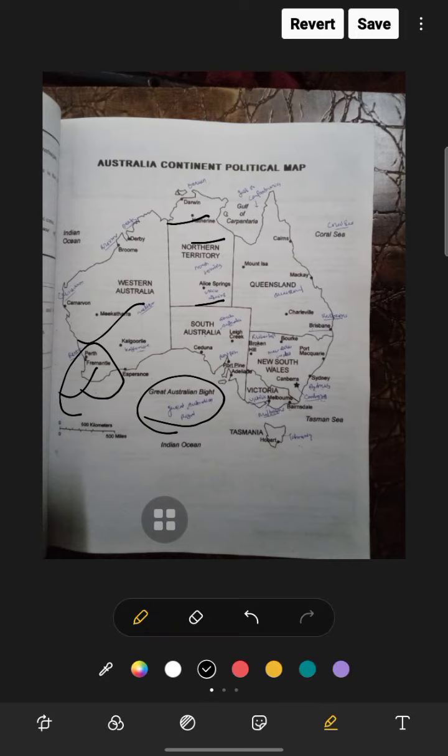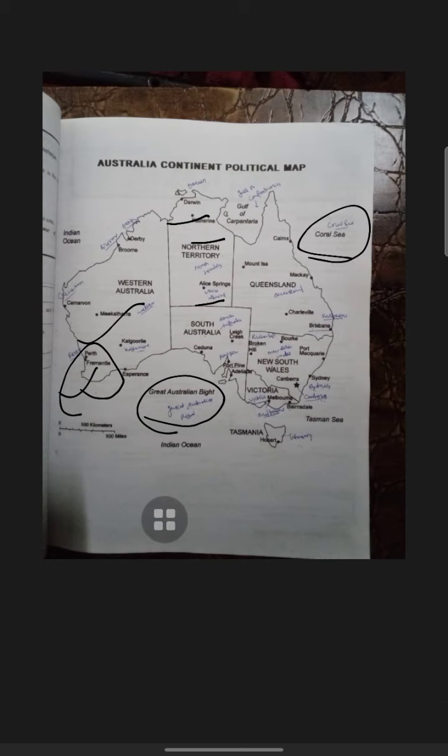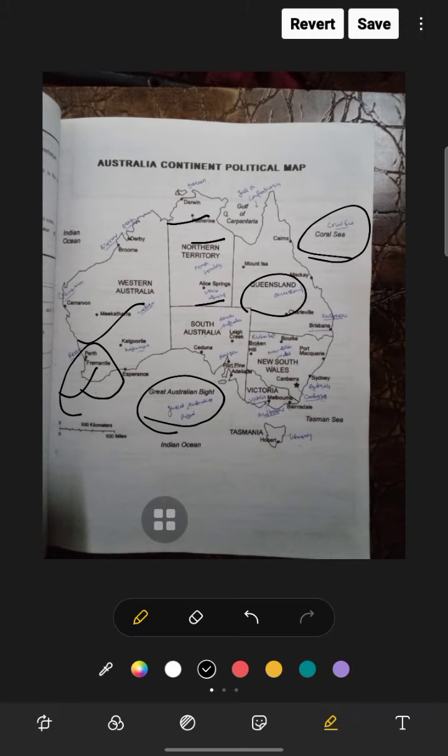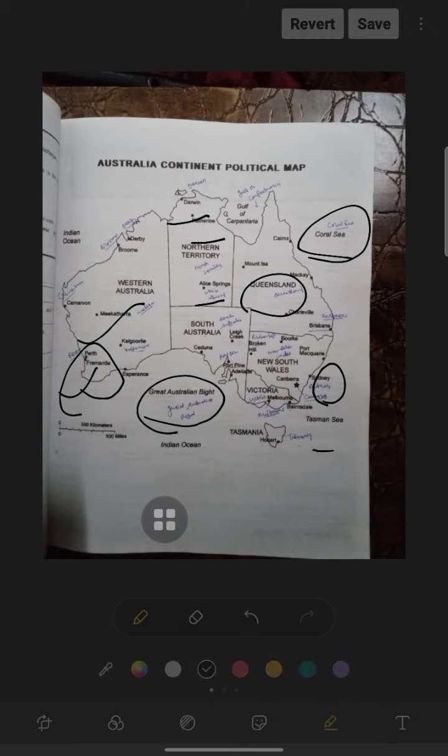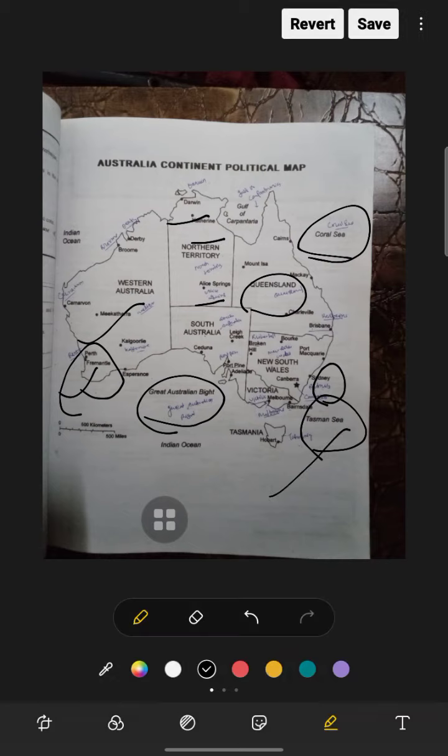Now we are in the eastern part. There's the Coral Sea and the Coral Reef. Queensland is there, and New South Wales is also there. Canberra is in the eastern part. Sydney is in the eastern part. Victoria is in the eastern part, and there's the Tasman Sea. You can see here there's Tasmania. Hobart is its capital.